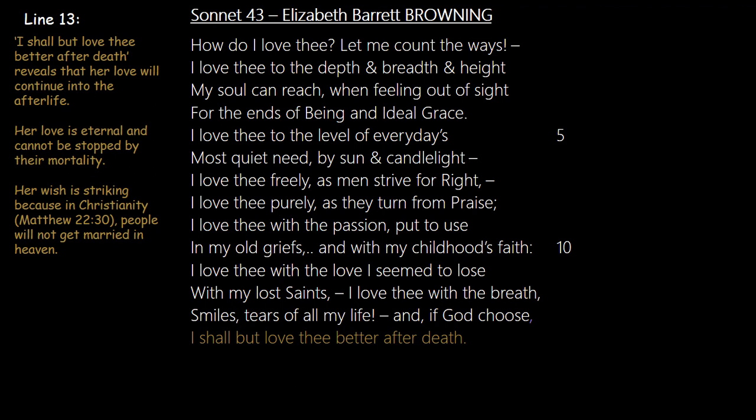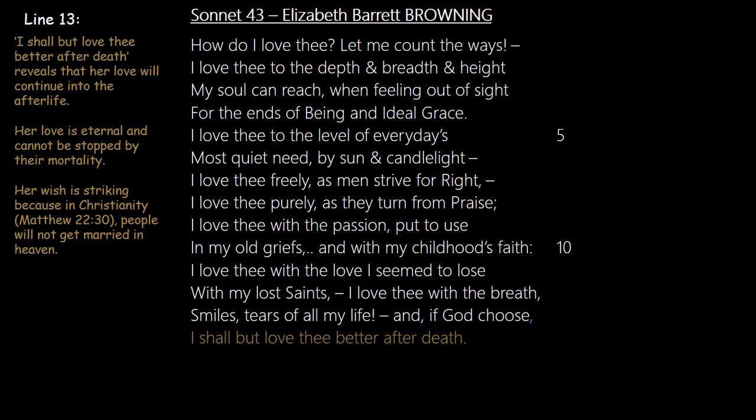And she ends the poem with, "I shall but love thee better after death." So her love is going to end ultimately in death. But if God chooses, if God allows them. If you read the book of Matthew 22 verse 30, the poem speaks a lot about Browning's faith. It says that in heaven people are not going to get married. But she's saying that if God gives us permission, my love for you will be better after we die.